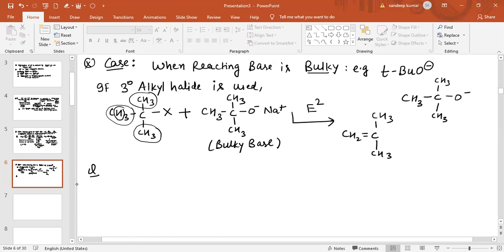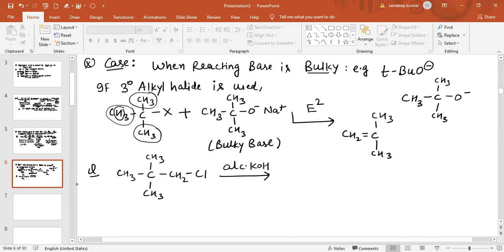when there is a compound like CH3, C, CH3, CH3 and CH2Cl. This compound is given, and the reaction of this compound with alcoholic KOH. Now see what happens.